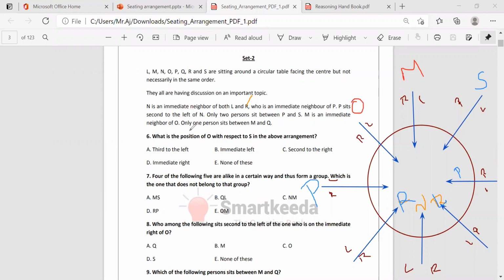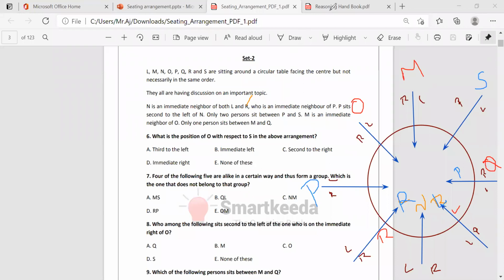And only one person sits between M and Q. M is here, so Q's position will be here only. One person sits in between M and Q. Satisfied. So this is L, this is N, this is R. Now this is our seating arrangement circle: N, R, P, O, M, S, Q, and L. Now the questions for this one.